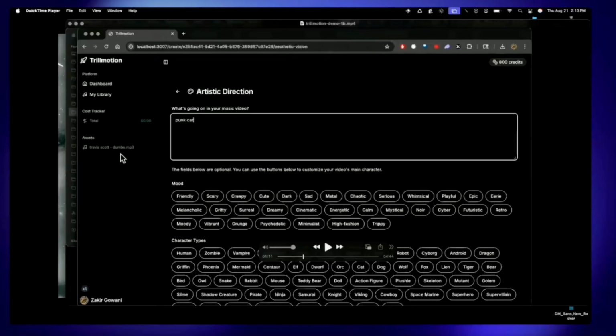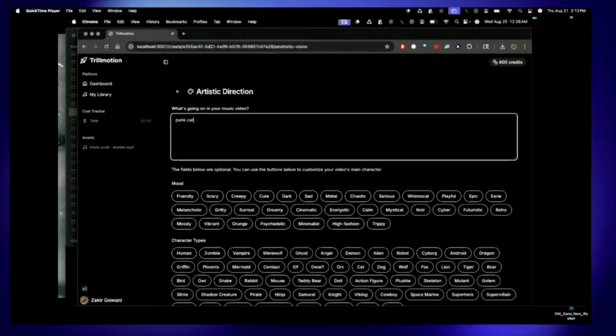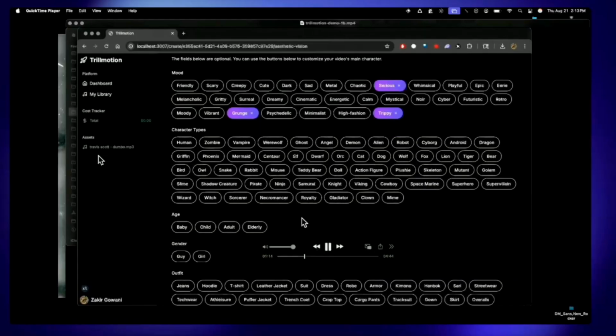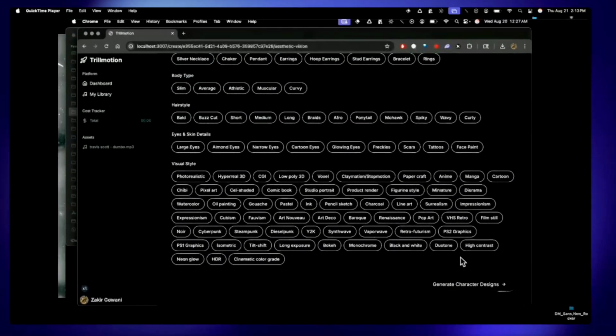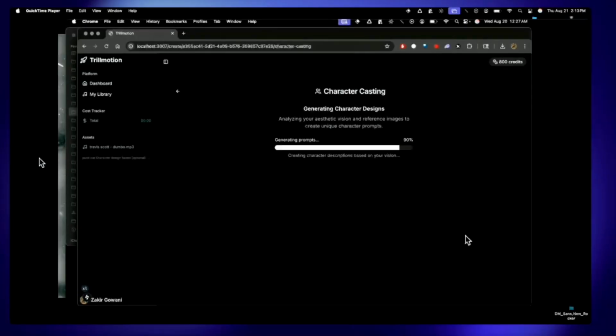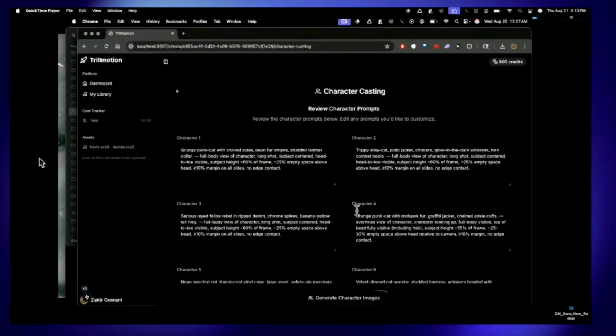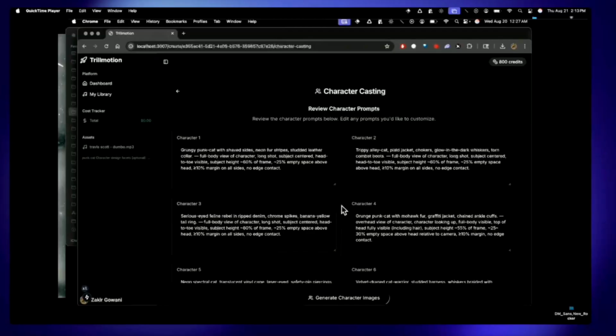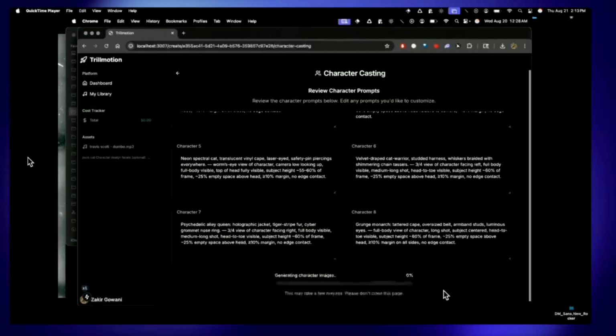And in our first step, we're designing the character that will star in our music video. And so in this prompt, I just typed a very simple, low-effort prompt that just says, punk cat. And then we're selecting some badges that make it easy to have good prompt engineering specificity for your character with low effort, and all the fields are optional. And you'll see that just from that simple prompt, punk cat, we extract a lot of creative utility. And so here we've auto-generated character designs with good prompt engineering specificity just from that punk cat prompt. And so even the prompting process has been automated.